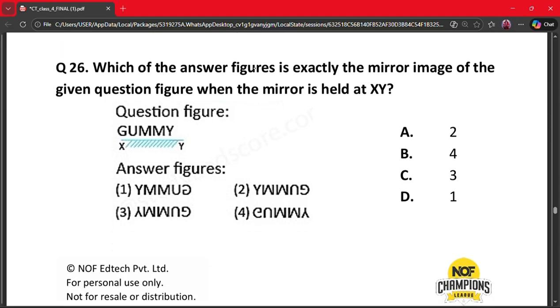Moving on to the next question, that is question number 26. Which of the answer figures is exactly the mirror image of the given question figure when the mirror is held at XY? So this is "gummy" written here and this is a mirror. So the places of G will change? No. The places of G will not change because the mirror is not here. The mirror is here.